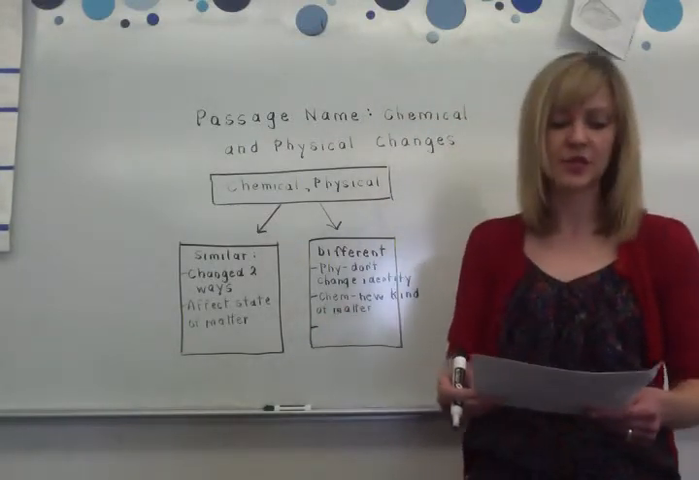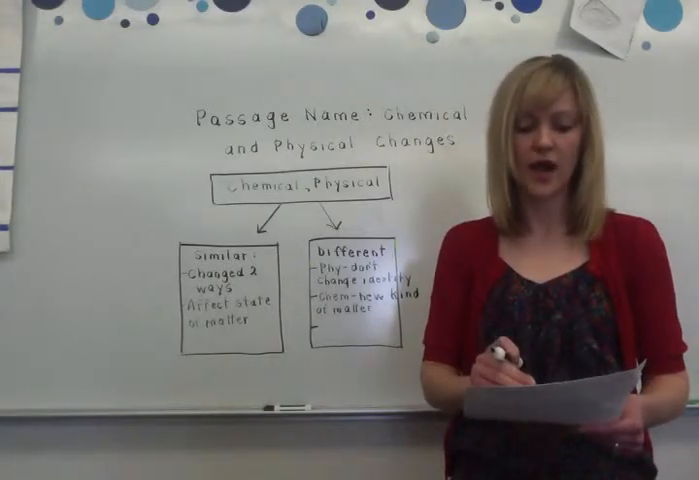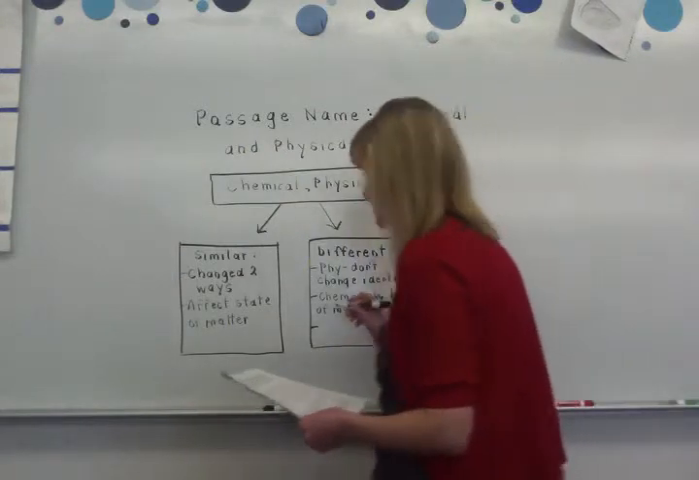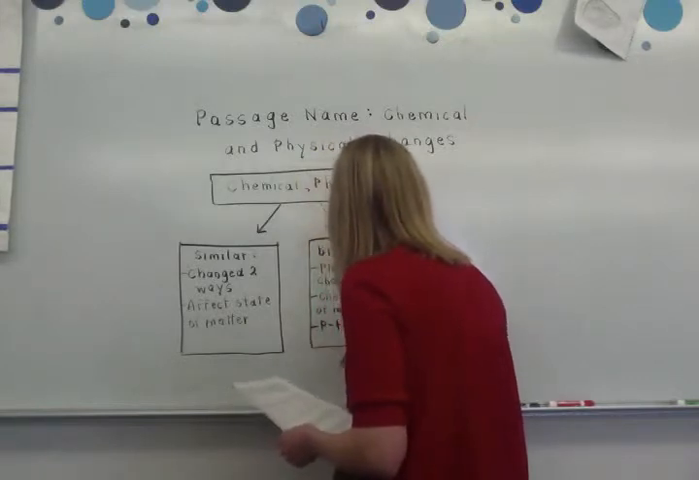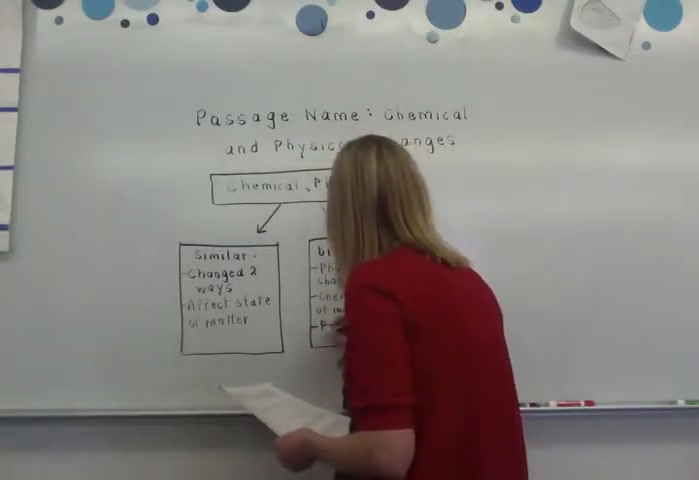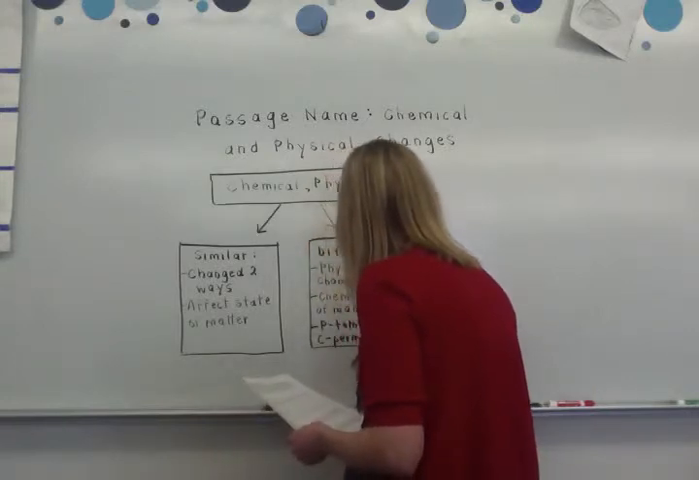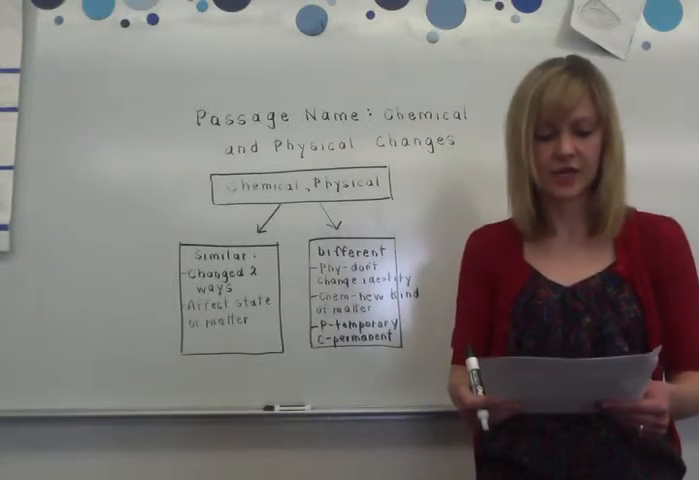The difference between them is that physical changes are temporary or only last for a little while, and chemical changes are permanent, which means they last forever. So another difference is physical are temporary and chemical are permanent. All right, and then I continue to read.